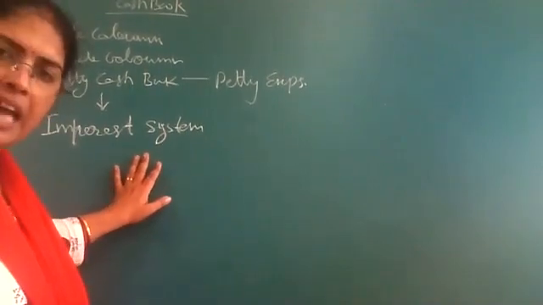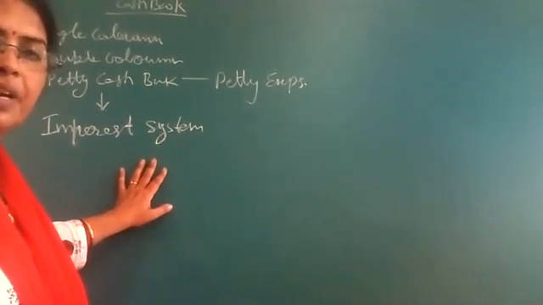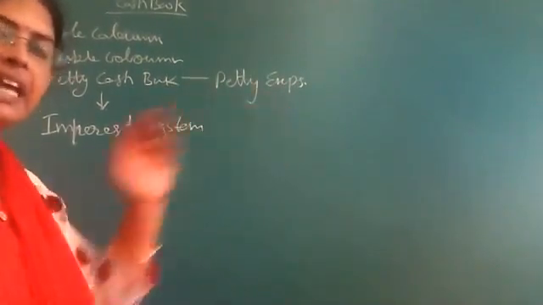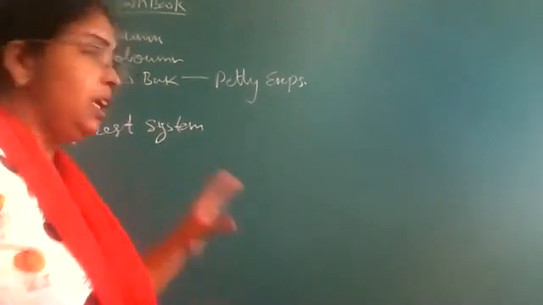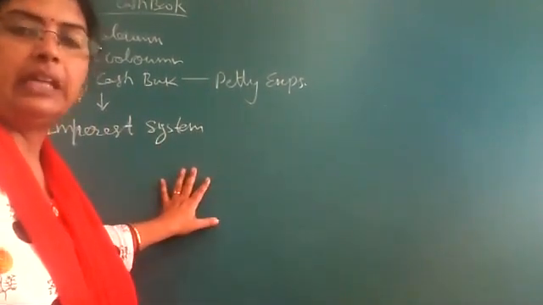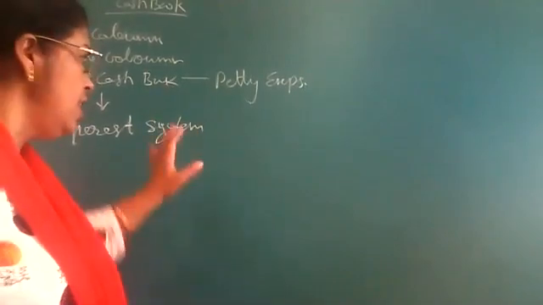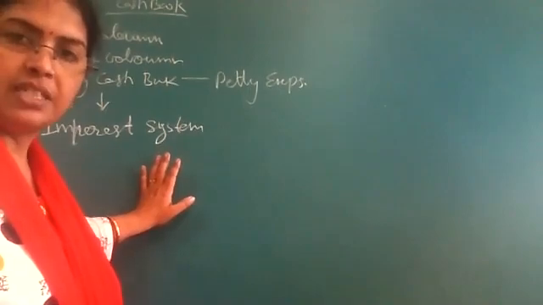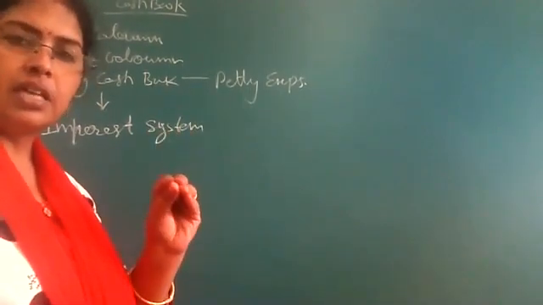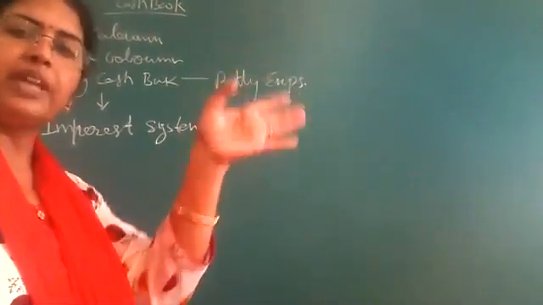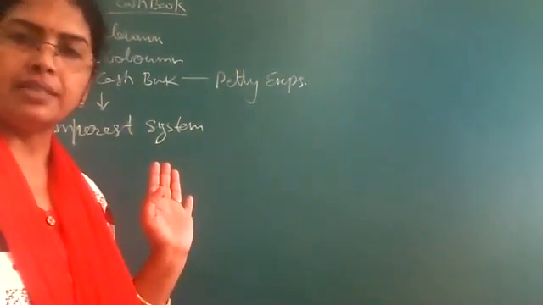Clear? And a petty cash book will be prepared separately for small cash expenses, so that the main cash book won't be bulky. Whatever the total petty expenses are during one month, one year, or a certain period, a summary of petty expenses will be recorded in the main book, so that the main book can balance with our cash and bank balance.